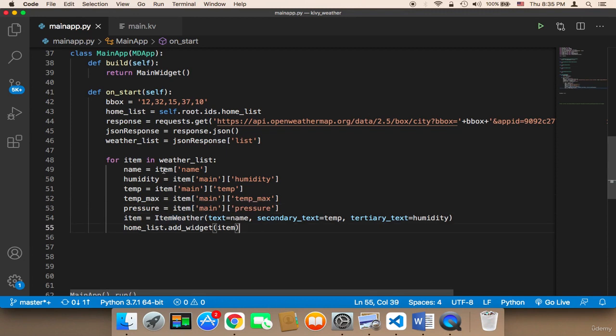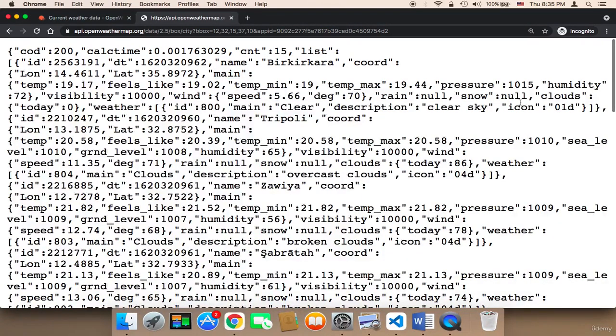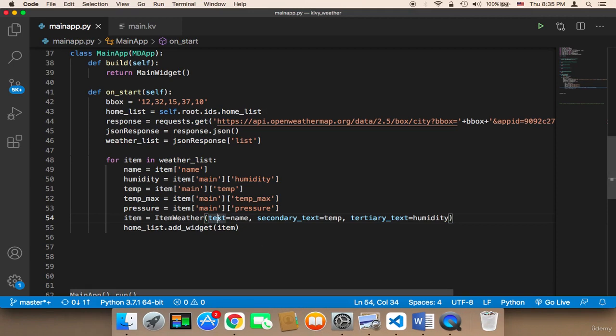Finally, we need to convert all of these into strings before we test, because these are numbers. If you head on over back to the service, you'll find that the pressure is a number, the humidity is a number, the temperature is a number, the maximum temperature is a number, and the text and the secondary text and the tertiary text don't accept numbers. They accept only strings. So we need to convert these to a string.